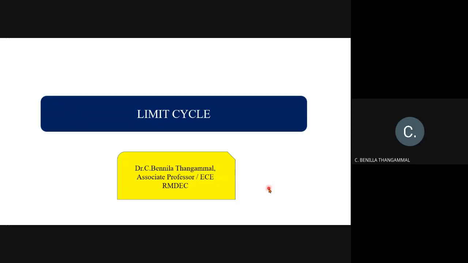Hi students, today we are going to see limit cycle, which is an effect of finite word length. In a recursive system, when the input is 0 or some non-zero constant value, the non-linearities due to finite precision arithmetic operation may cause periodic oscillation in the output. So during periodic oscillation, the output y of n of a system will oscillate between finite positive and negative value for increasing n. Such oscillations are called limit cycles.